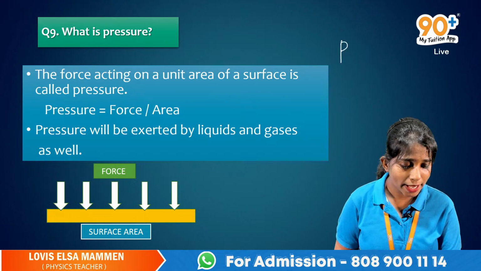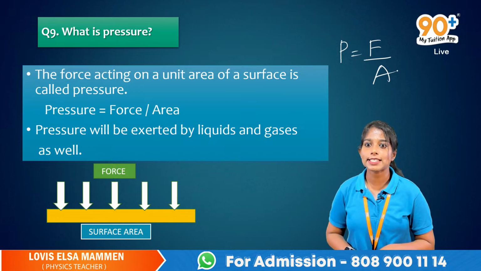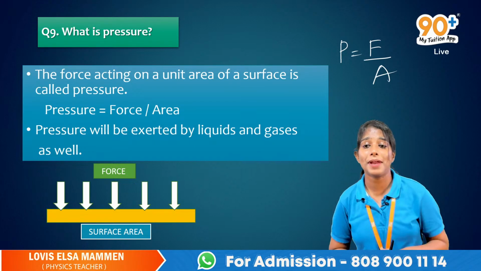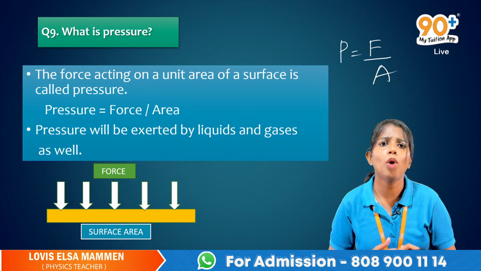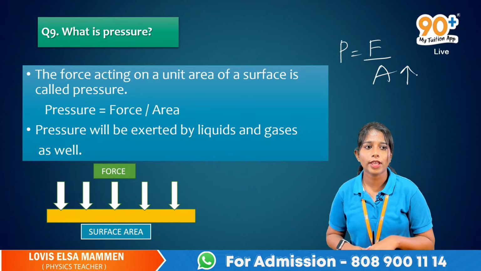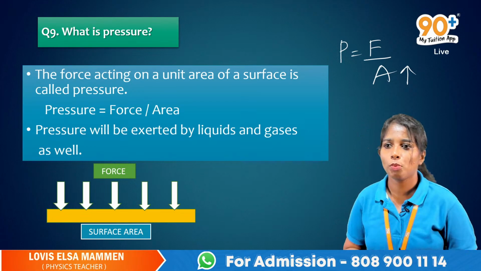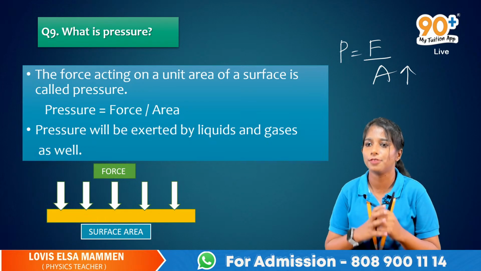Look here, P is equal to F by A. Pressure P is equal to force divided by area. My question is, what happens to pressure if I increase the area of the surface?